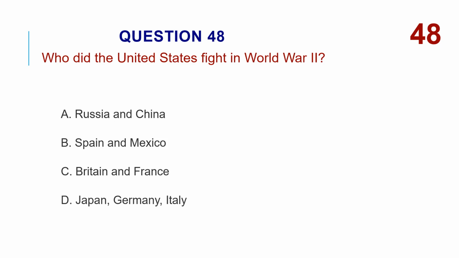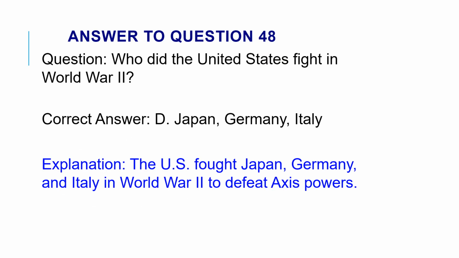Who did the United States fight in World War II? A. Russia and China. B. Spain and Mexico. C. Britain and France. D. Japan, Germany, Italy. The correct answer is D. Japan, Germany, Italy. The U.S. fought Japan, Germany, and Italy in World War II to defeat Axis powers.